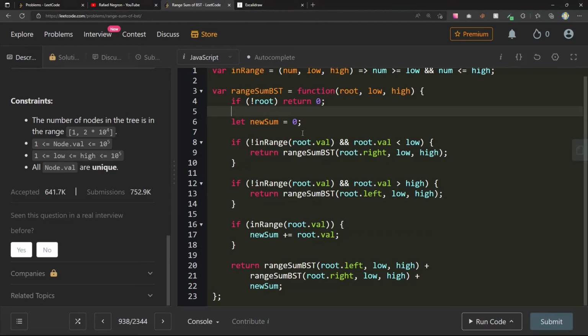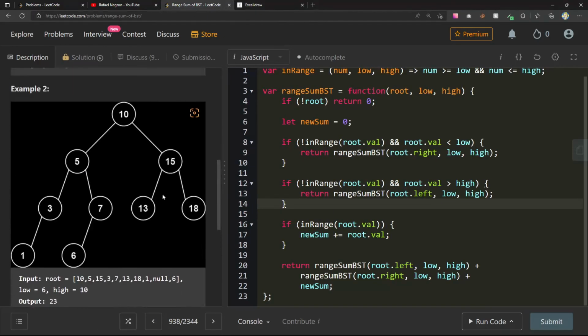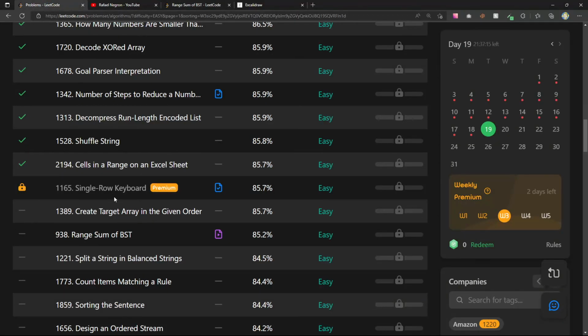Why are we not new sum plus or equals root dot val? Yeah, I need to really go through this. I probably need to do more of this drawing, but where we ended off today, we were able to do 2 questions, both of which need a revisit, which I think is good.